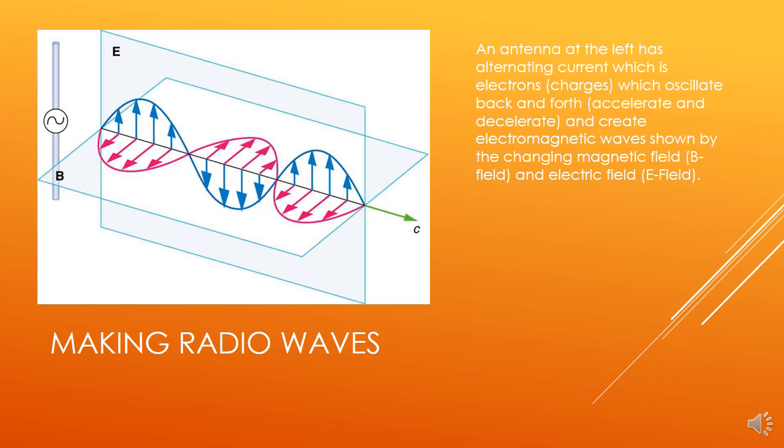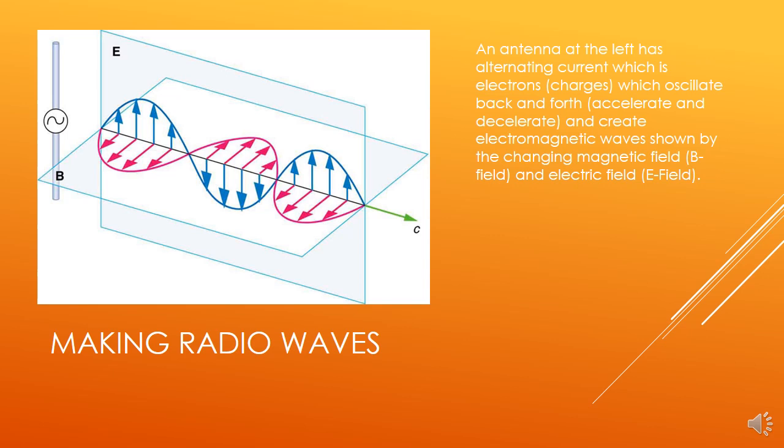And also, when a charge moves, it creates a magnetic field. Remember the PowerPoint about magnets? Moving charges create magnetic fields. So the moving charges in the wire are creating a magnetic field, and because the charges are speeding up and slowing down, that magnetic field is changing. So a magnetic field is also called a B field. So the red wave is representing a magnetic field which is changing. And the B plane is showing us that that's moving like along the x-axis. And so those two together create an electromagnetic wave.